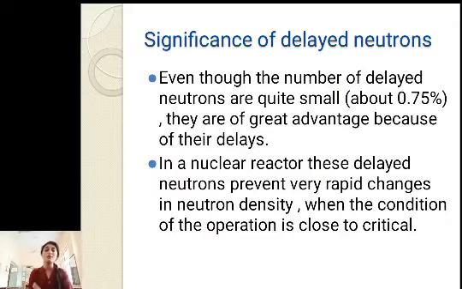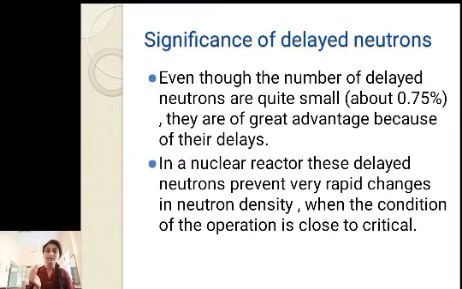If you compare how many prompt neutrons and how many delayed neutrons are emitted, you will come to know the percentage of delayed neutrons. It is very, very small, approximately 0.75%. But still, these delayed neutrons are very significant and of great advantage because of the delay.